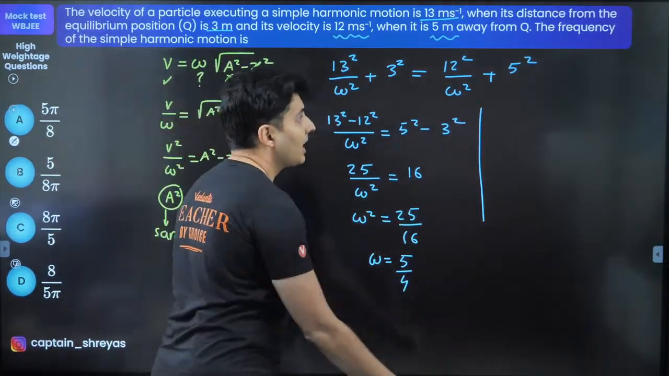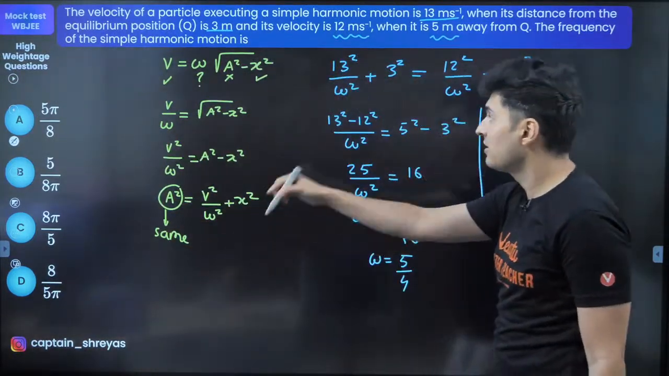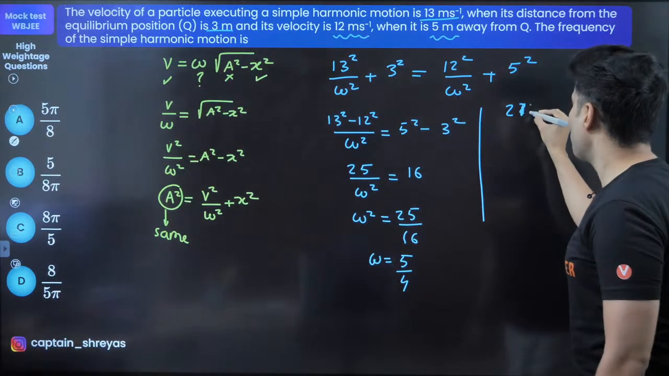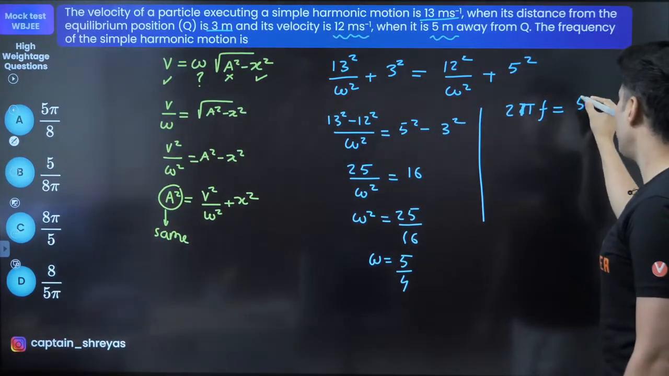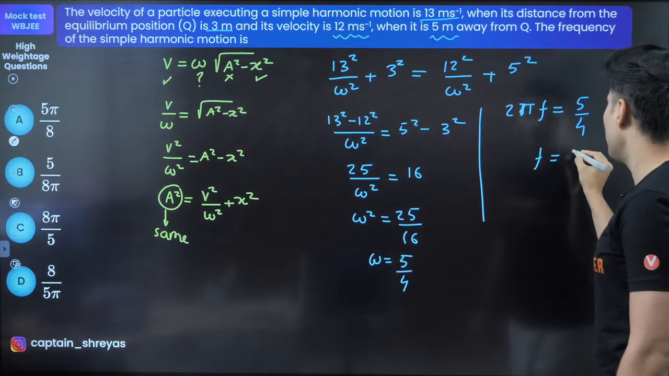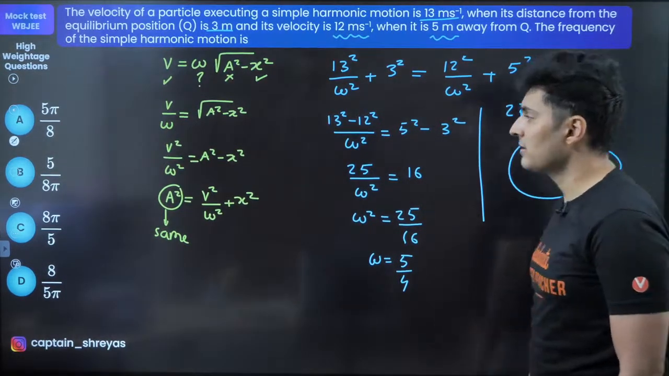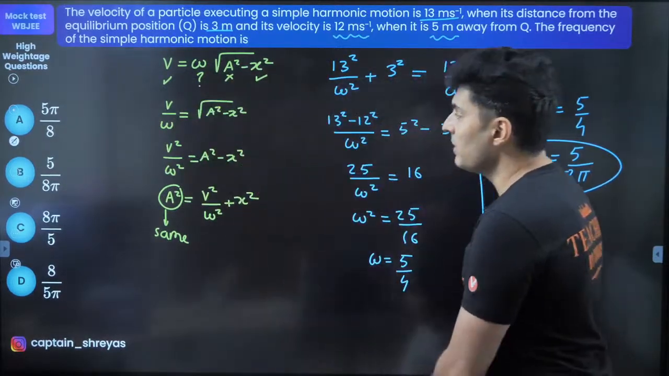But I don't want omega, I want frequency, which is in hertz. Be careful about it. So omega, which is 2 pi f, will be 5 by 4. So f will be 5 by 4 times 2 pi, that is 5 by 8 pi. Hence this is the final answer, 5 by 8 pi, which is option B.